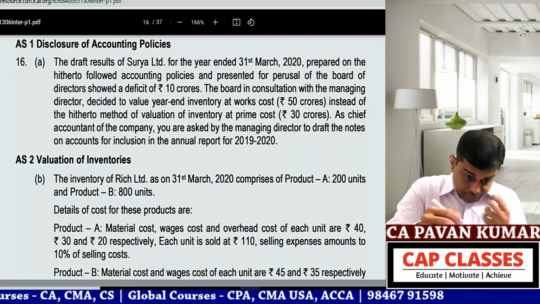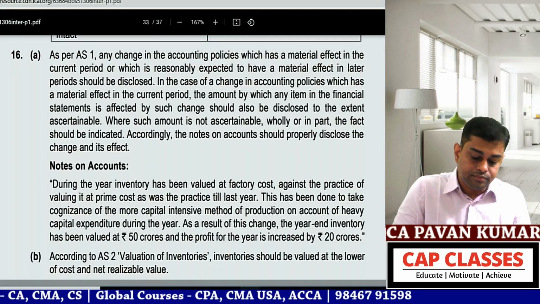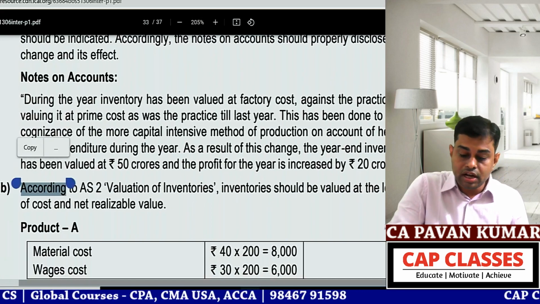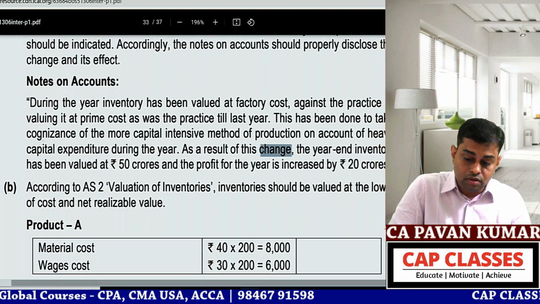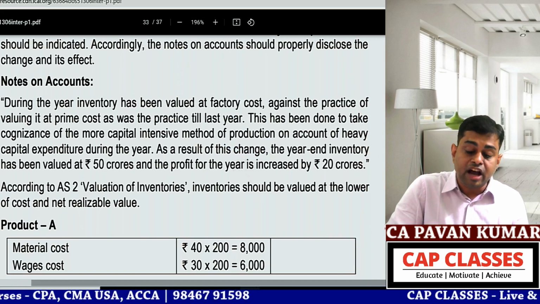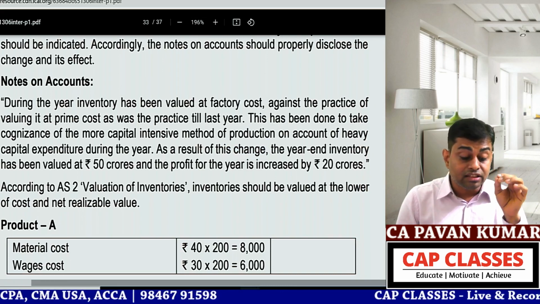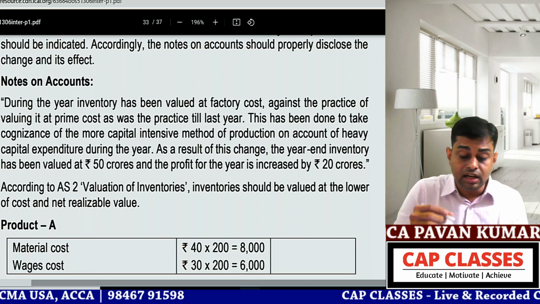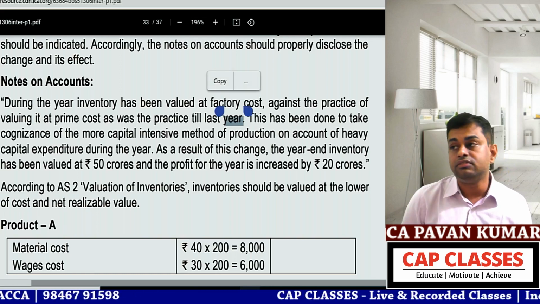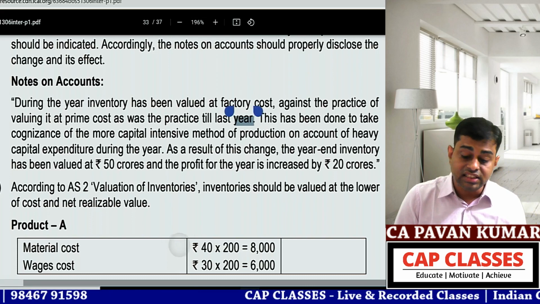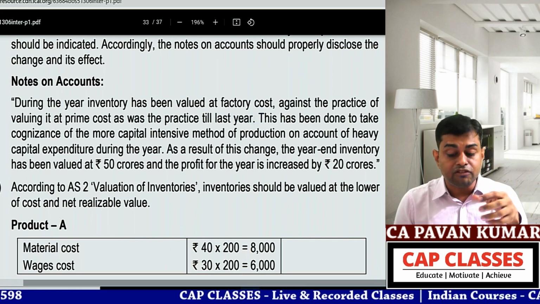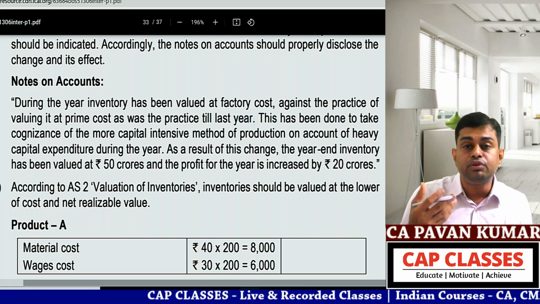Now read the answer. Notes to accounts. During the year, inventory has been valued at factory cost against the practice of valuing it at prime cost as was the practice till last year. This is the change in accounting policy. First one is the fact that there is a change. Second, this has been done to take cognizance of the more capital intensive method of production on account of heavy capital expenditure during the year.